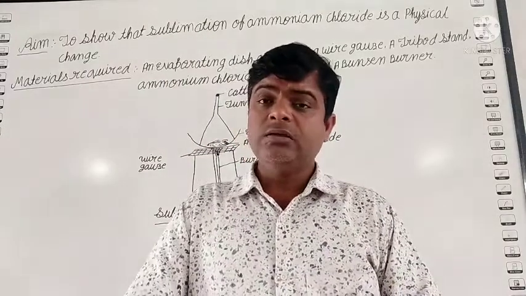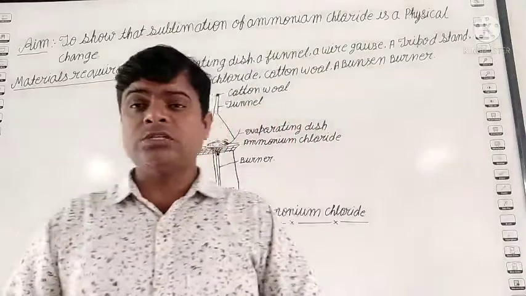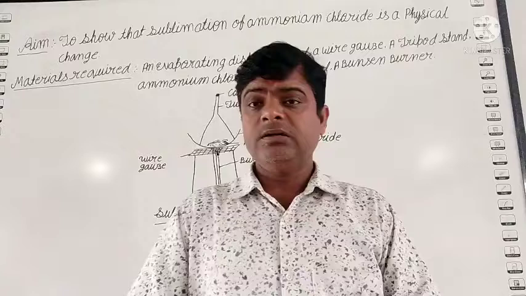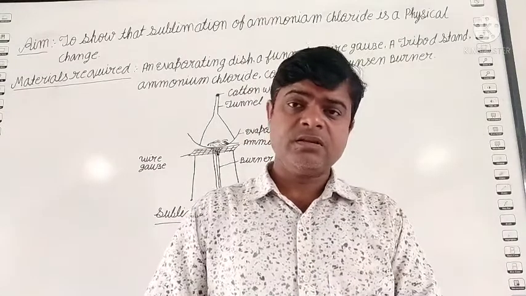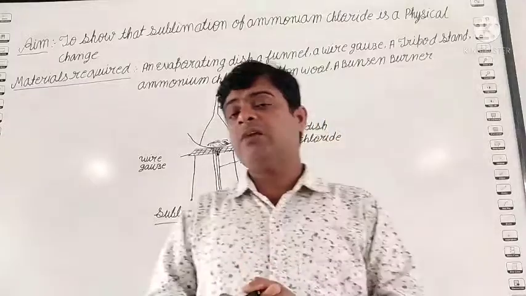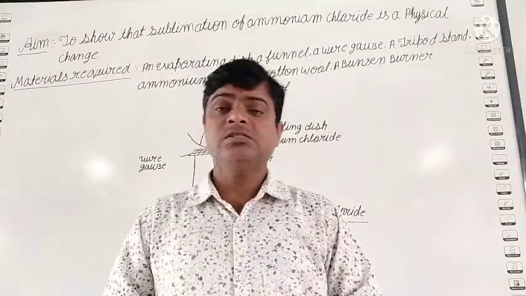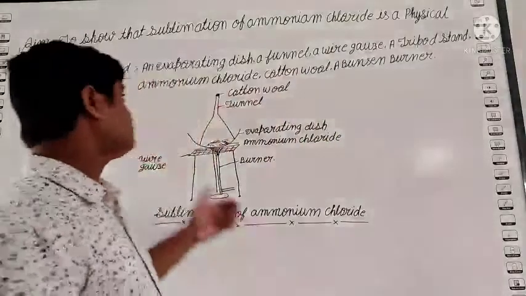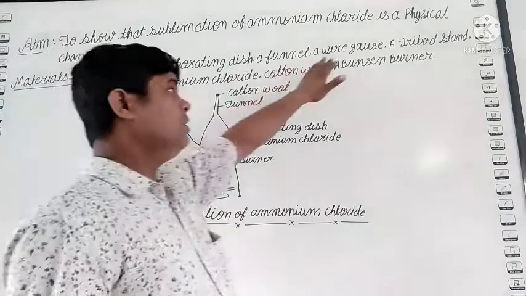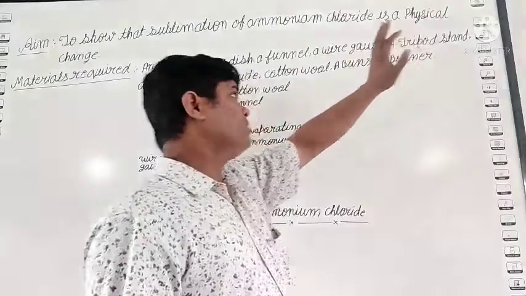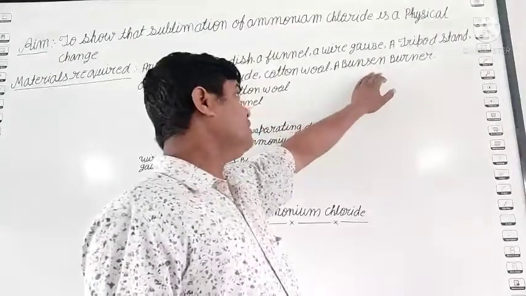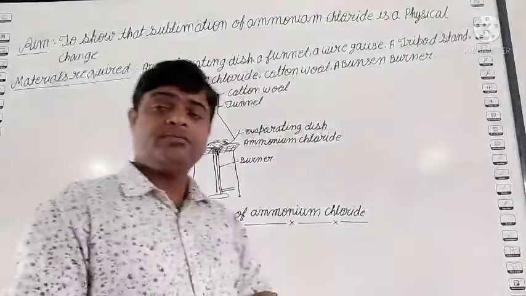Okay, students. In a physical process, when anything changes from one state to another state, it can be reversed back. Clear? So how can we show that the sublimation of ammonium chloride is a physical change? Students, what do we need? We need a funnel, a wire gauze, a tripod stand, ammonium chloride, cotton wool, a Bunsen burner, etc.